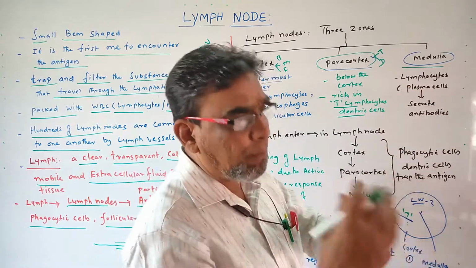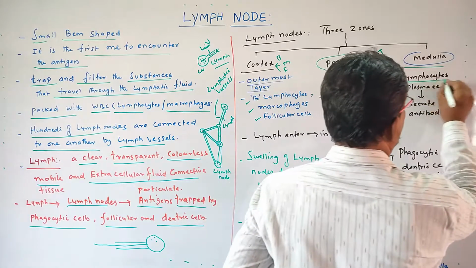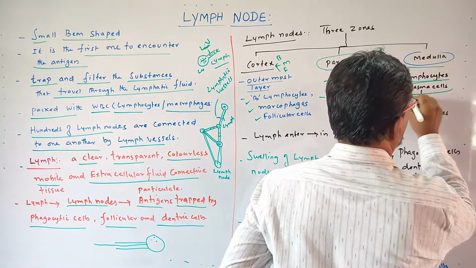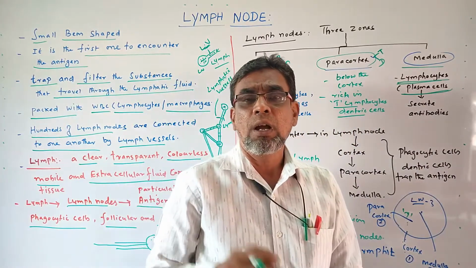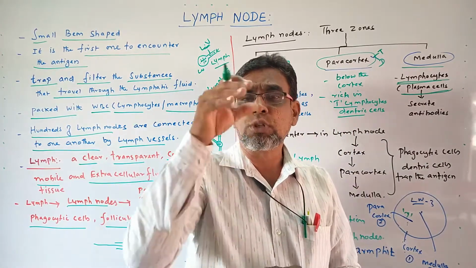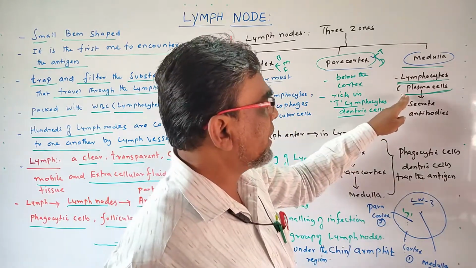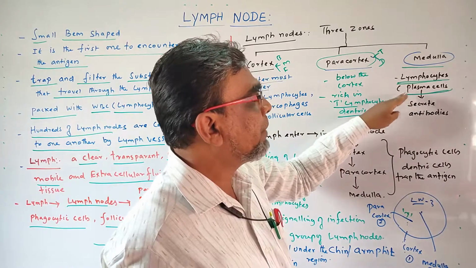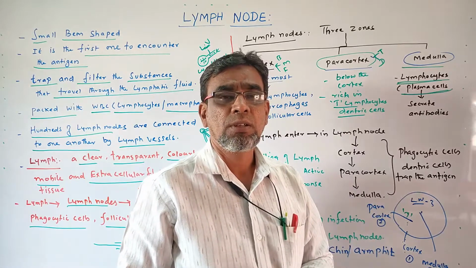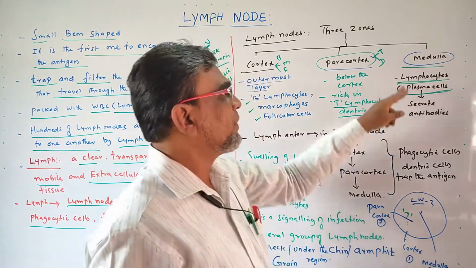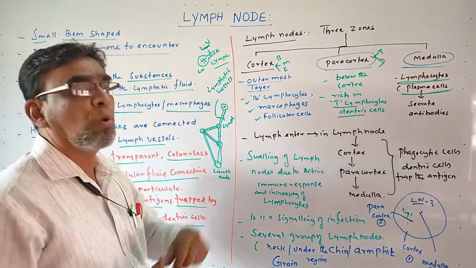Whereas in the medulla, the inner part of the lymph nodes, it has lymphocytes and also plasma cells. These plasma cells secrete antibodies which trap the antigens, which helps to eliminate the antigens. So one more question: who produces antibodies? Plasma cells. Otherwise we can say B cells, B lymphocytes. So especially plasma cells. This is the medulla part. So these are the three important regions of lymph nodes.